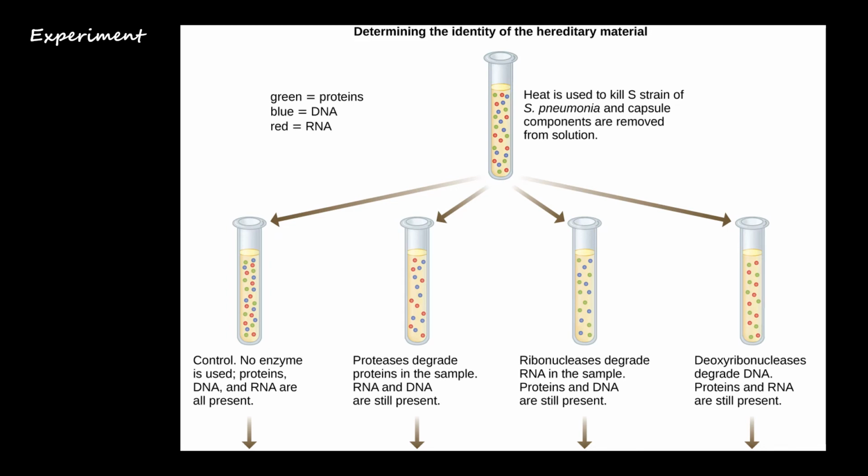In the first culture tube, that is the control, no enzyme is used, so proteins, DNA and RNA all are present here. In the second, proteases degrade proteins in the sample, RNA and DNA are still present. In the third tube, they use ribonucleases which degrade the RNA in the sample. So proteins and DNA are still present. And in the fourth tube, deoxyribonucleases degrade DNA. Proteins and RNA are still present.